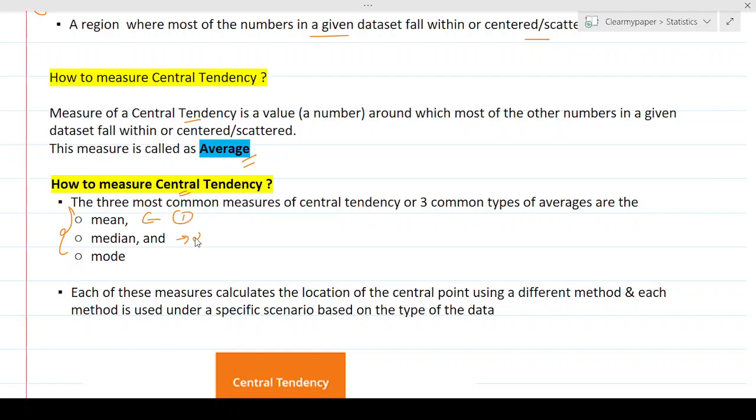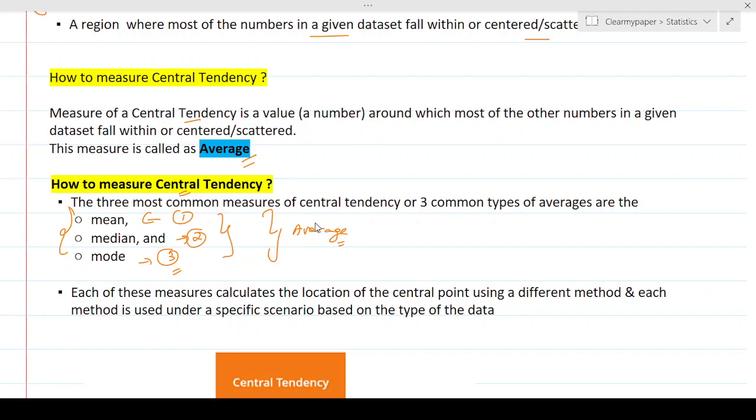The second one is called as median, and the third one is called as mode. In the future videos, we'll be discussing each one of them in detail, but these are some of the 3 important measures of how to measure central tendency. And typically all these are nothing but averages, okay? All these are different sorts of average only.